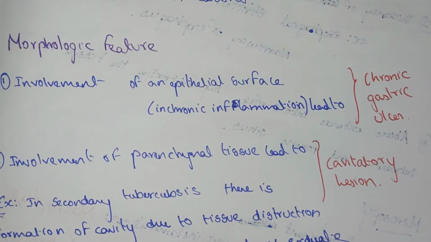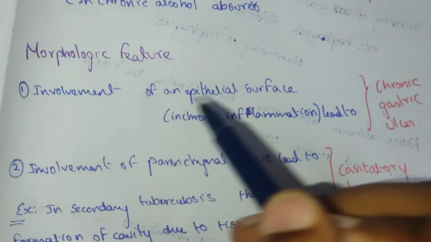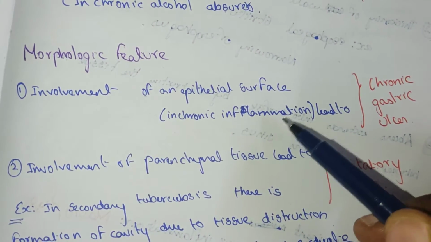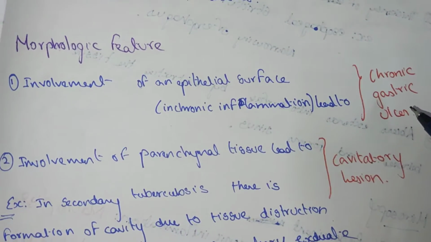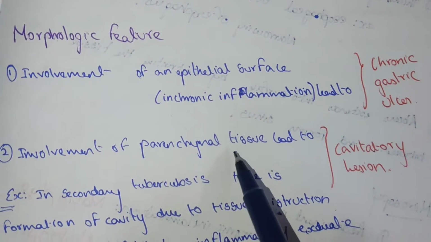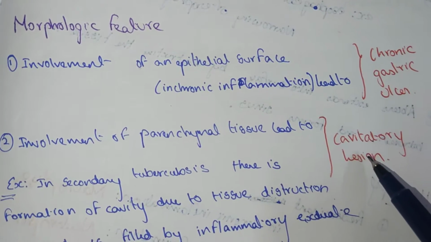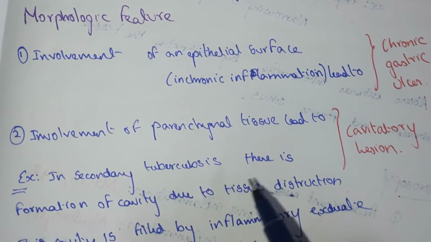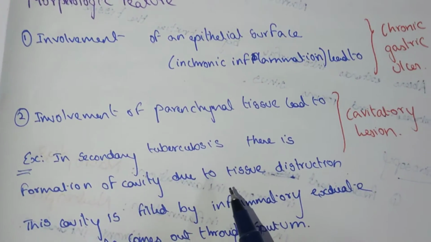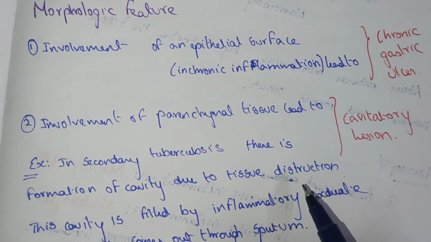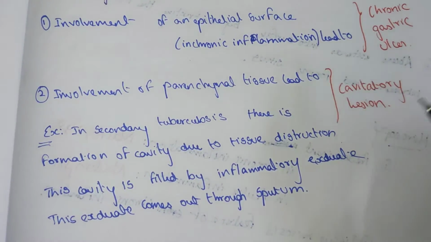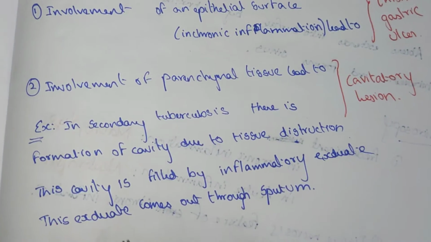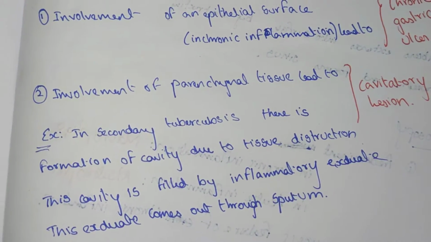Morphological features. Involvement of the epithelial surface in chronic inflammation leads to chronic gastric ulcer. Involvement of parenchymal tissue leads to cavitary lesion. Example: secondary tuberculosis. There is a formation of a cavity due to tissue destruction. The cavity is filled with inflammatory exudate. This exudate comes out through sputum.